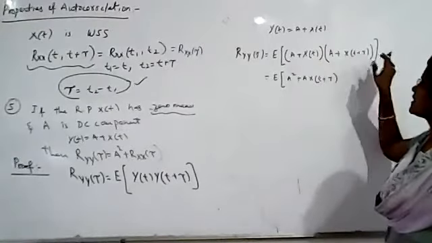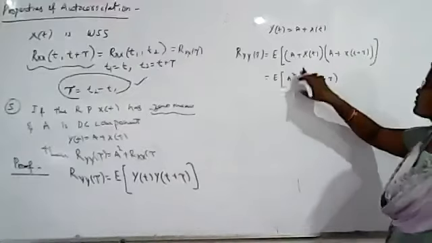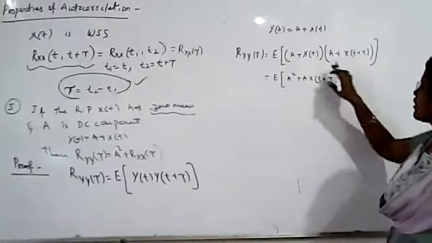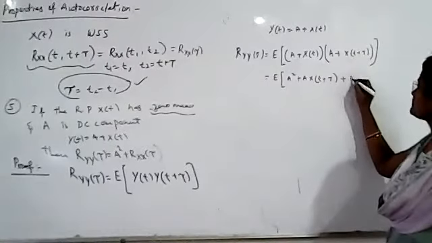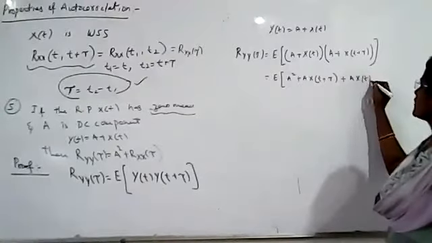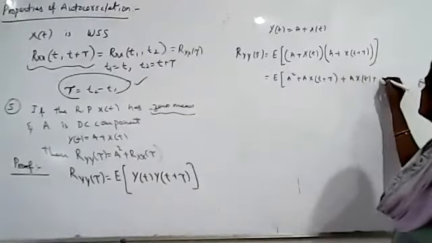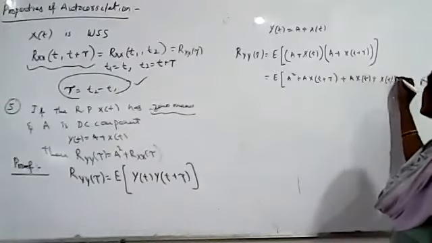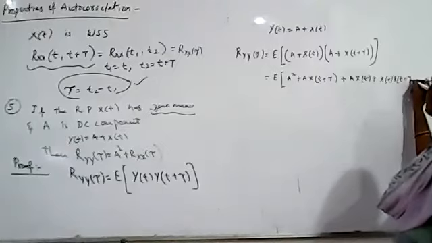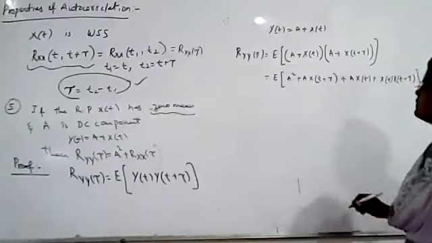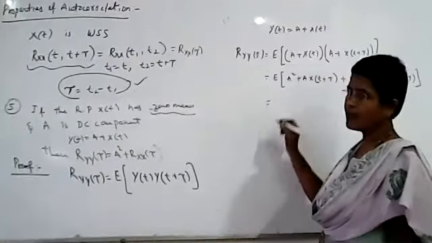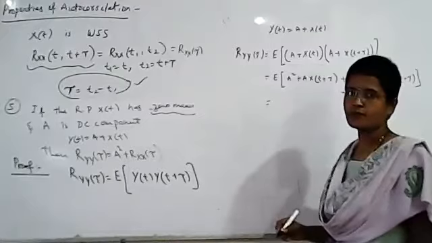Now we just multiply these two terms. So it is a squared plus a x of t plus tau plus a x of t plus x of t x of t plus tau. Now apply expectation to each and every term separately.